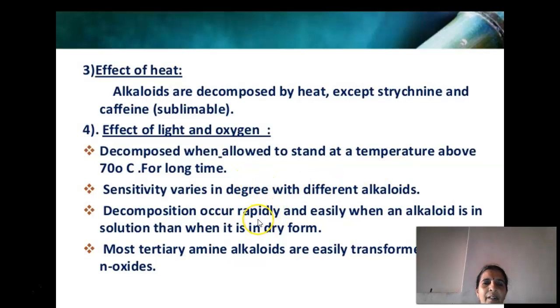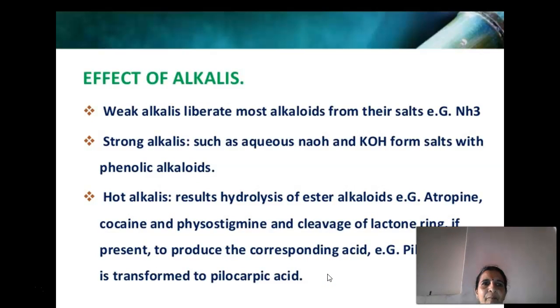Sensitivity varies in degree with the different alkaloids. Decomposition occurs rapidly and easily when the alkaloid is in solution, compared to when it is in dry form. Most tertiary amine alkaloids are easily transformed into N-oxides. Weak alkalis liberate alkaloids from their salts, for example ammonia.